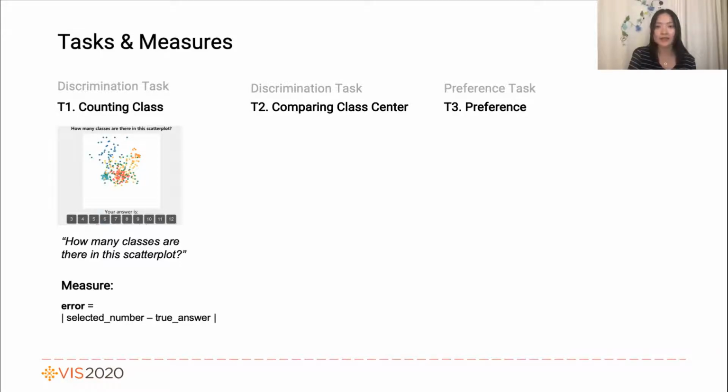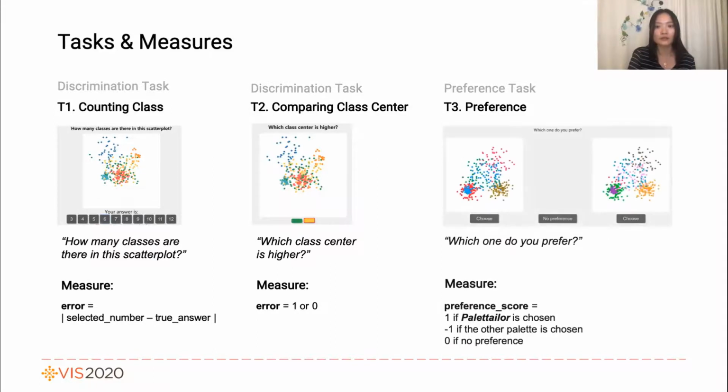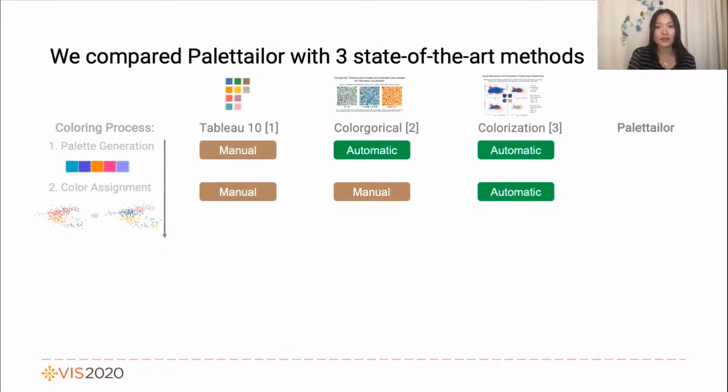The second task is comparing class centers. Here we ask the users to judge which of the 2 specified classes had a higher center. The third one was user preference. The participant was asked to choose the plot they preferred from 2 identical plots with different palette conditions. And we compared Palettailor with 3 state-of-the-art methods with different levels of automation, and our approach is fully automated.